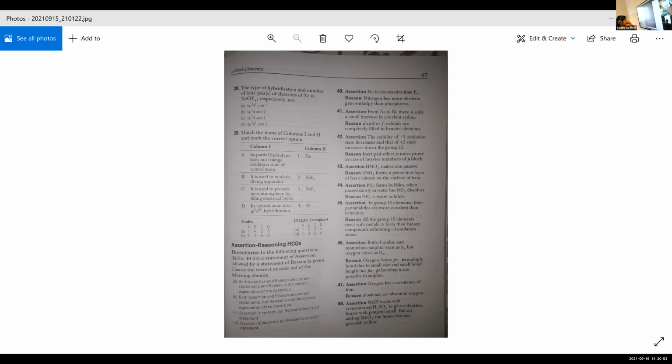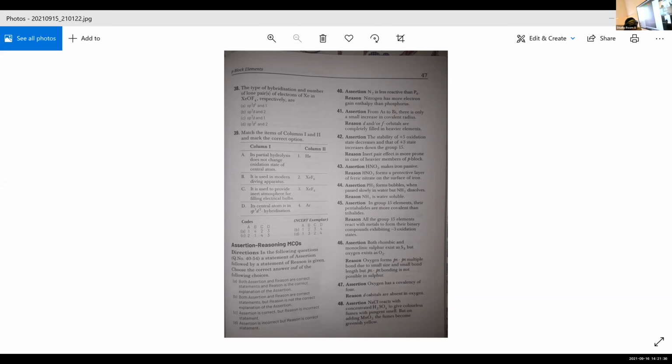Then one more question, 45. In group 15 elements, their pentahalides are more covalent than trihalides. Reason: all the group 15 elements react with metals to form their binary compounds exhibiting -3 oxidation state. Here you can see this one in oxidation state.